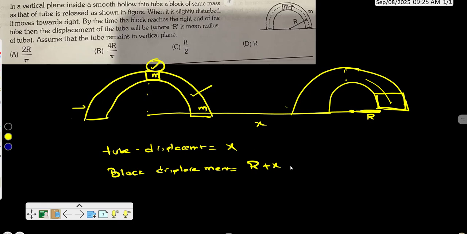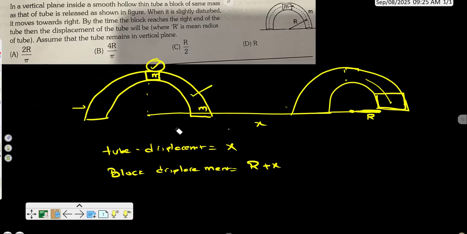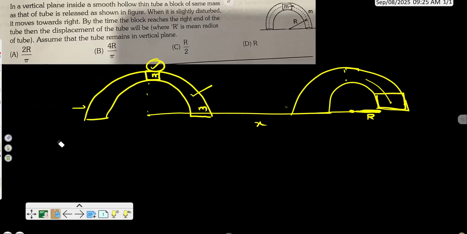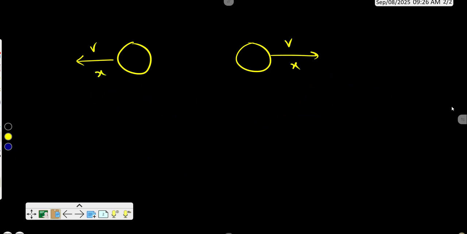Next, we are going to understand this question using center of mass. Whenever there is no external force, the change in center of mass is zero. I'll explain why this happens. Let us take two bodies moving with no external force. That means their velocities will be constant, and their displacements will also be constant.